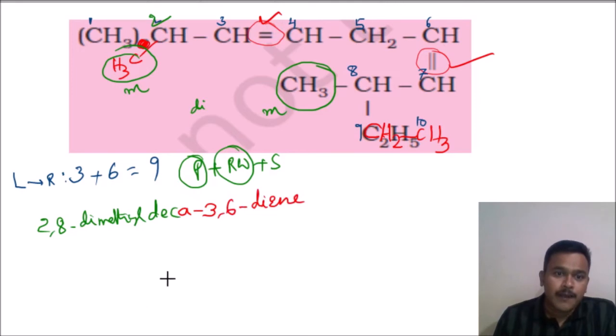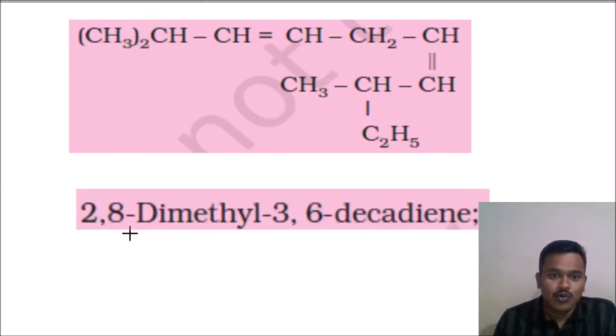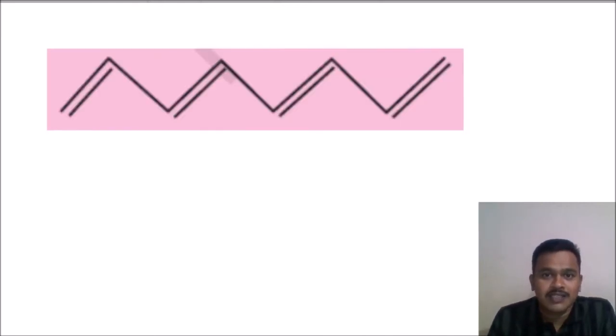Diene. So 2, 8 dimethyl, 3, 6 decadiene. That you can also write. Here this 3 and 6 you can write in front also, here also. Both are valid. We'll check this. 2, 8 dimethyl, 3, 6 decadiene. This is also correct. We'll go for the next.